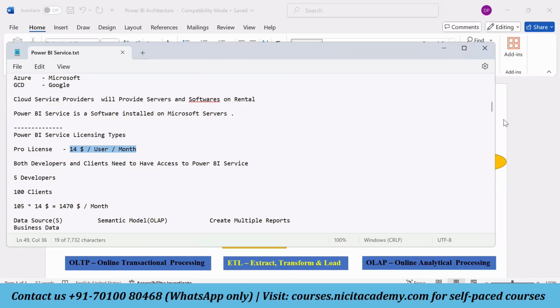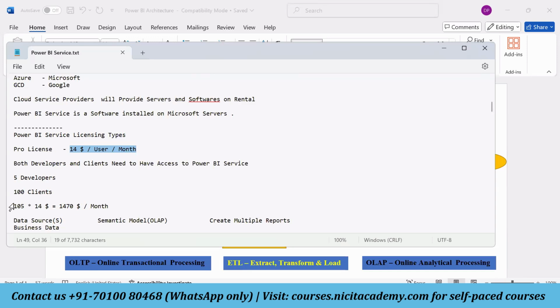Just for an example, we are considering this. So 95 is for clients, 5 is for the developers. So 95 plus 5, around 100 licenses we need to purchase.